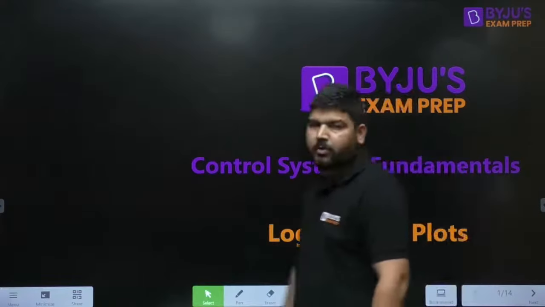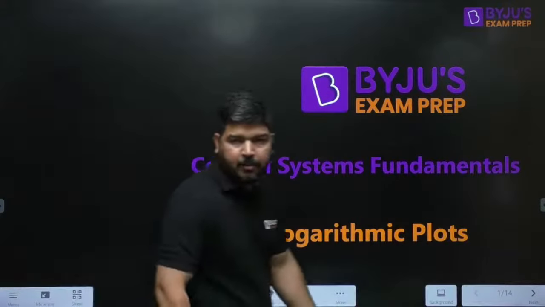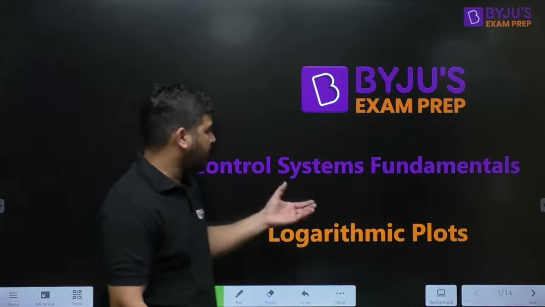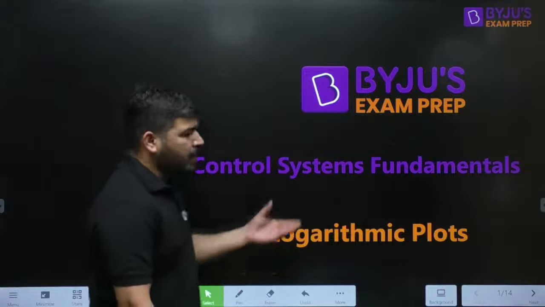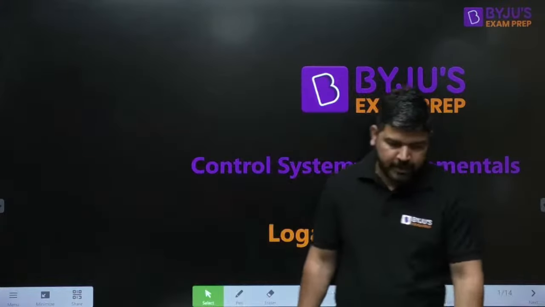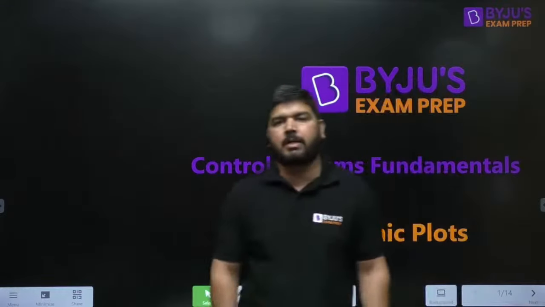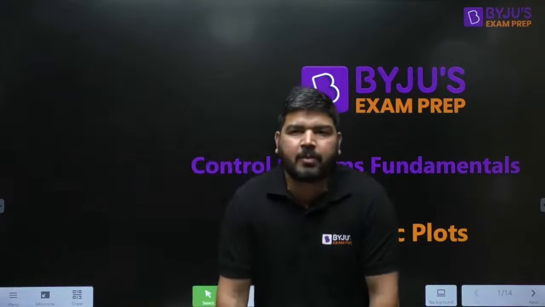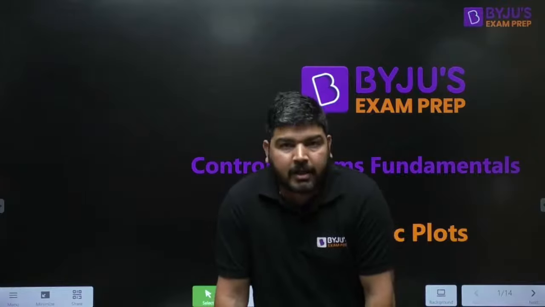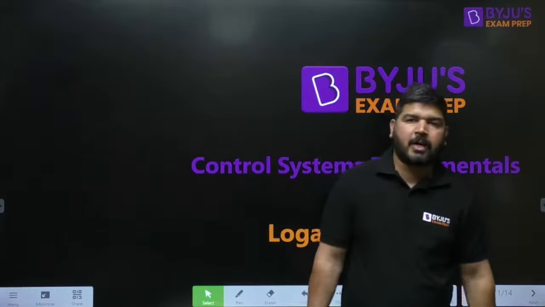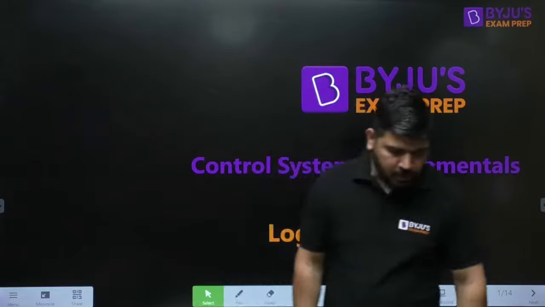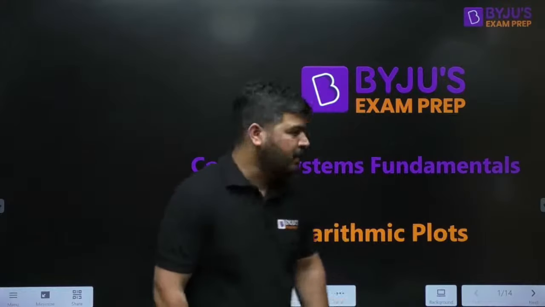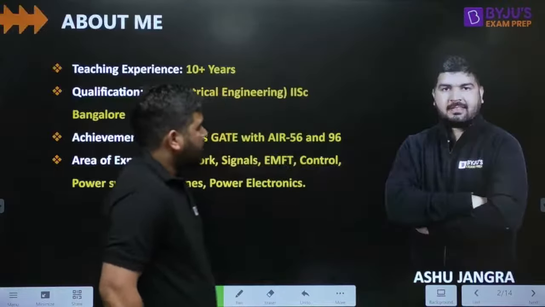So in this session we will discuss logarithmic plots, because in control systems, especially in Bode plots, we deal with this logarithmic scale. In this control system fundamentals series, I am going to teach you about logarithmic plots in today's session, and this session is important as far as Bode plots are concerned. After this session you will be able to understand Bode plots partially, not fully. First let's cover the introduction part, and then we will go to the plots.